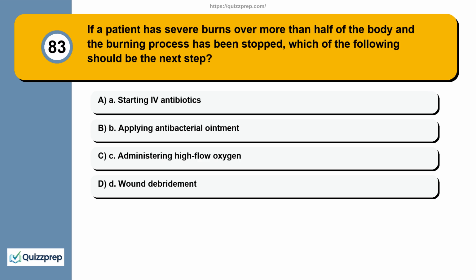Question 83. If a patient has severe burns over more than half of the body and the burning process has been stopped, which of the following should be the next step? A. Starting IV antibiotics. B. Applying antibacterial ointment. C. Administering high-flow oxygen. D. Wound debridement.